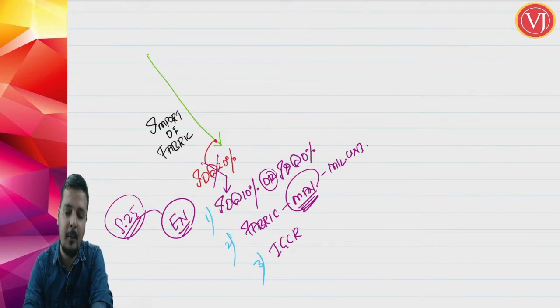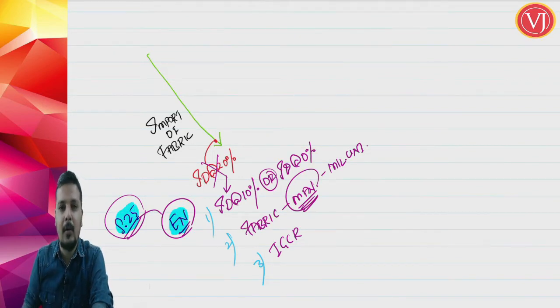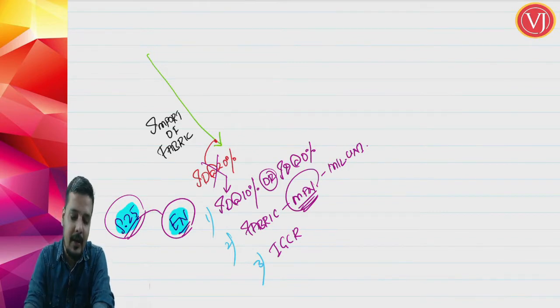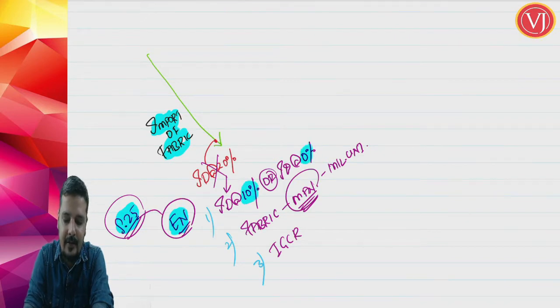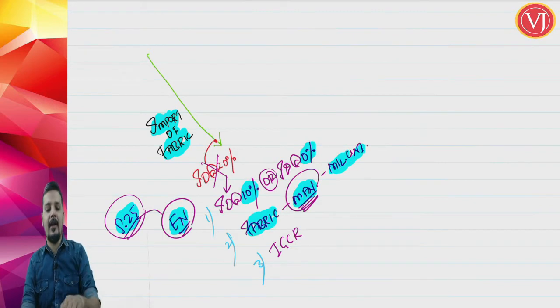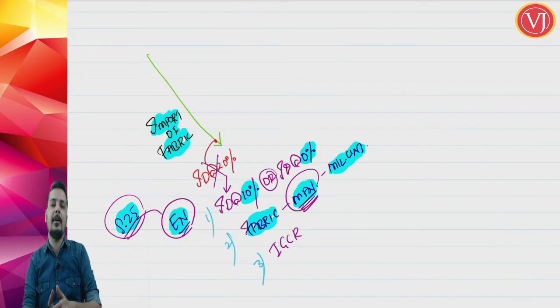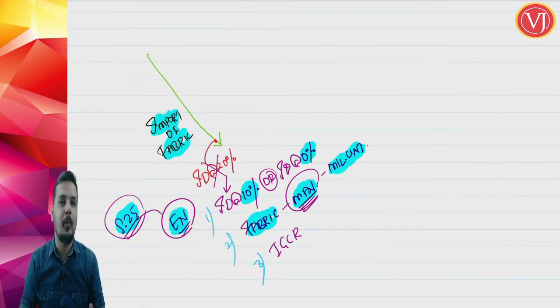But here, basically understand that first of all you are talking about an exemption notification issued under section 25 by the central government. The exemption notification provides exemption on import of goods, either partial or full, but with the condition that the imported goods should be used for manufacturing a particular product or providing a particular output service. Here I have taken the example of manufacturing, but it can say that these imported goods should be used for providing particular output services.